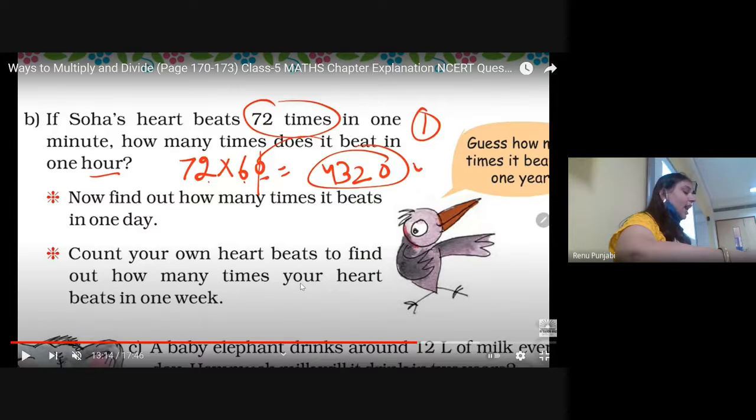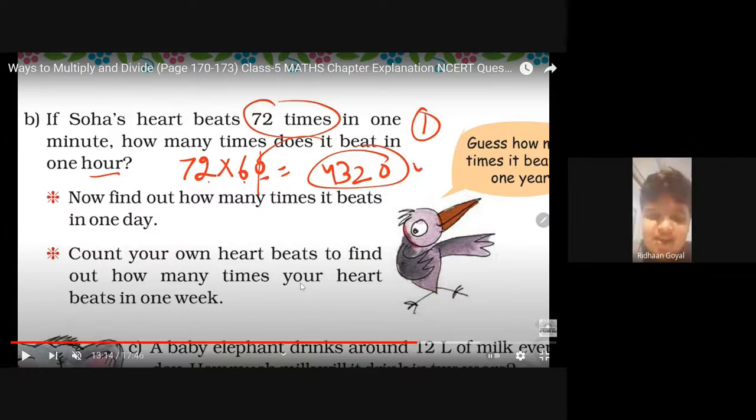If Zoha's heartbeat is 72 times in 1 minute, how many times does it beat in 1 hour? And in 1 hour, how many minutes are there? 1 hour is 60 minutes. So why will you do 24? Now I need to first convert. Because in 1 minute it is 72 times, so in 60 minutes, how many times?